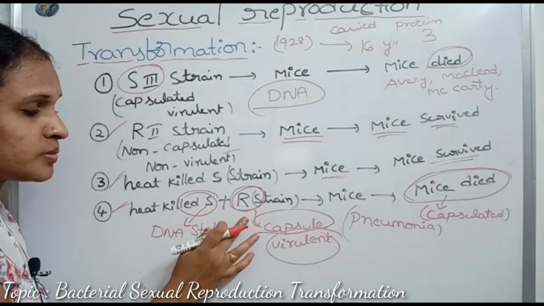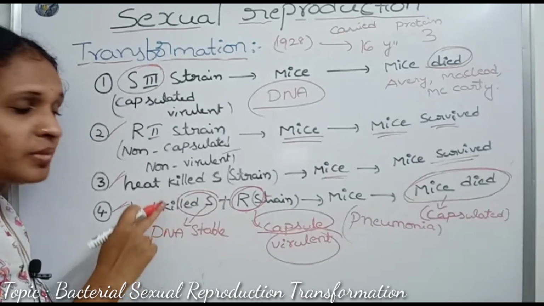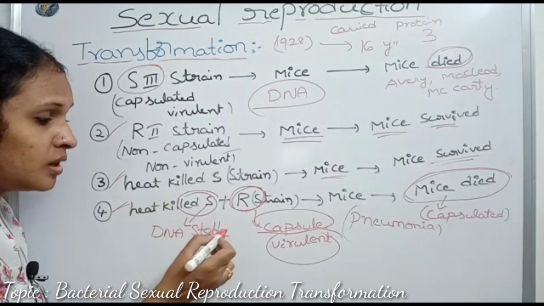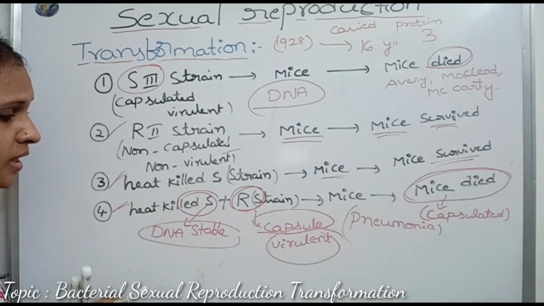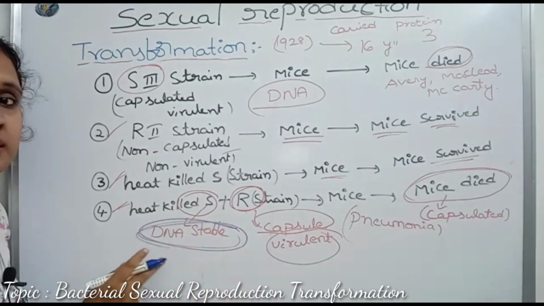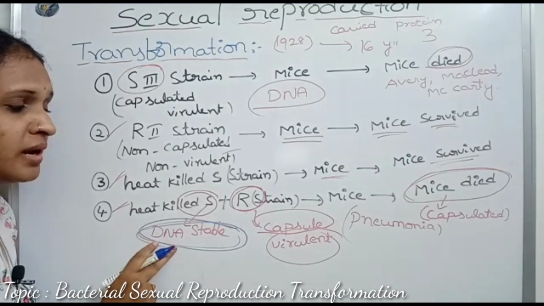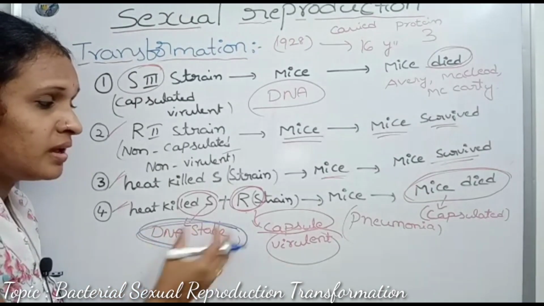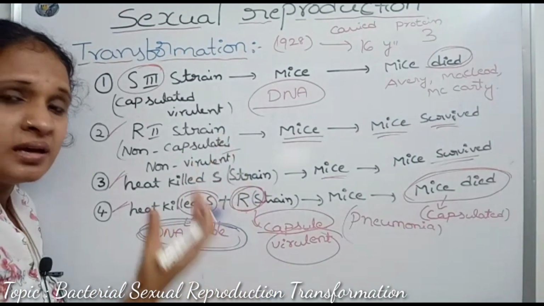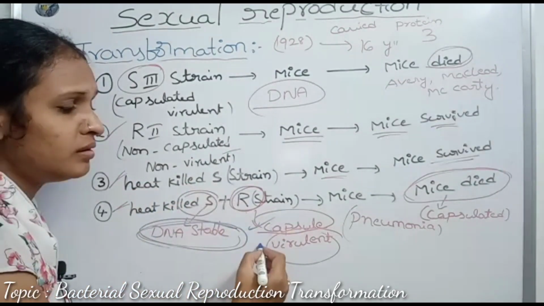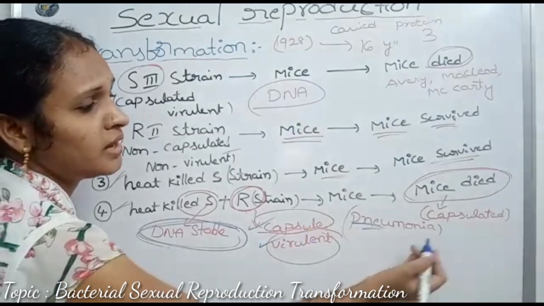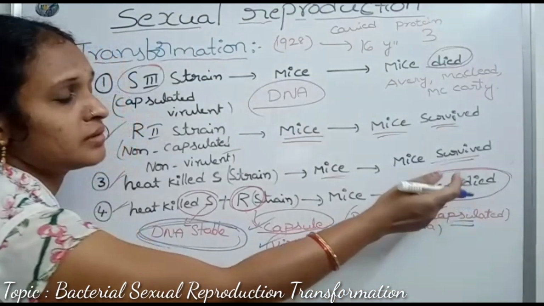The R strain is non-capsulated. The S strain is capsulated but heat killed, so inactive. But their DNA is stable and active. That's why the R strain receives the DNA from the S strain cells, becomes capsulated and virulent, and causes pneumonia disease and death of the mice.